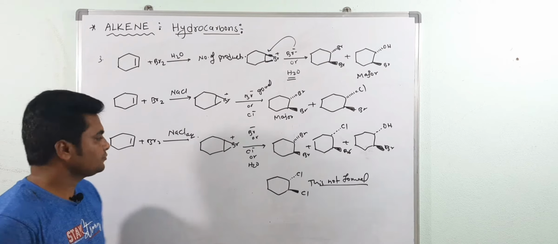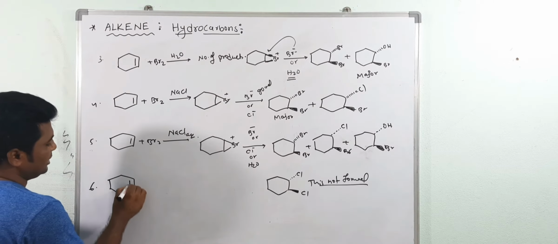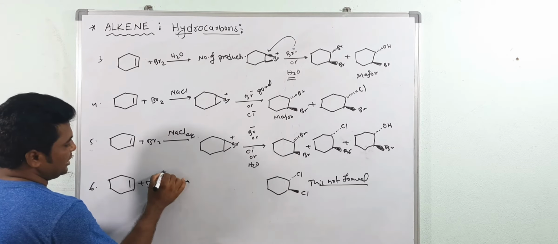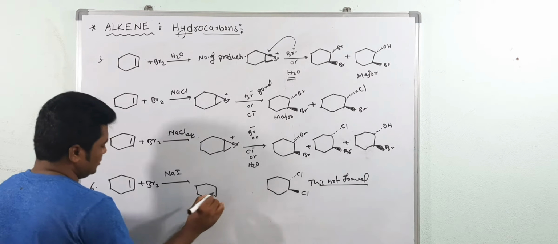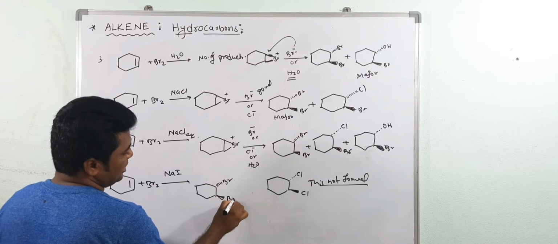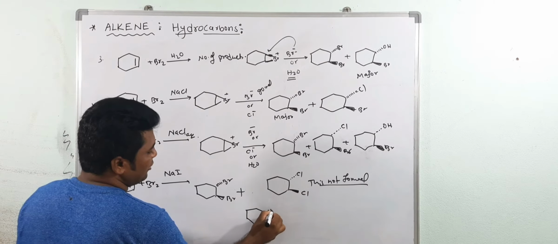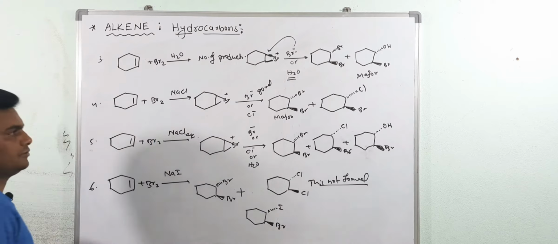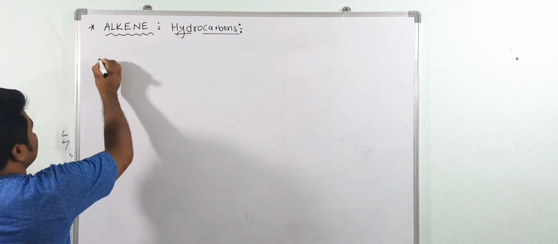Yes, understood? Now one more. See here. Alkene, now bromine. Now here, if you take sodium iodide, again you will get 2 products. One is Br and Br, and the second is Cl, and here iodine and Br. Okay, write down this one. Very, very important question, the 7th question.